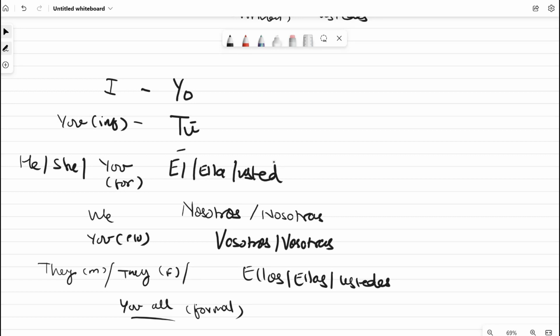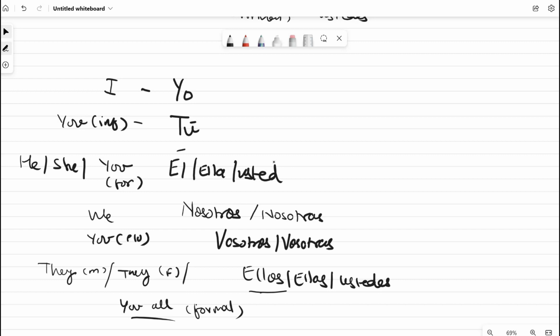Now remember, whenever you're addressing a mixed group in Spanish, you would always refer to them as ellos. Remember this, whenever you are talking about a mixed group, or whenever you're talking about plural, even if that group has half masculine nouns and half feminine nouns, the plural will always be masculine.